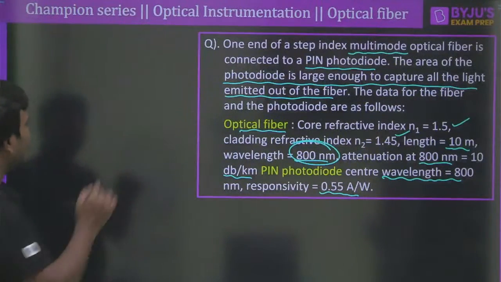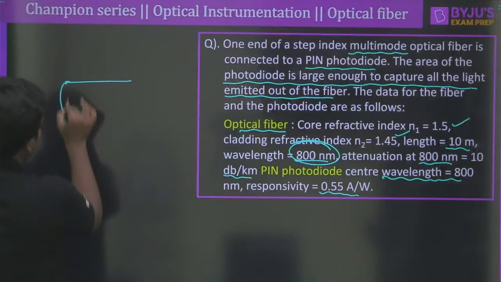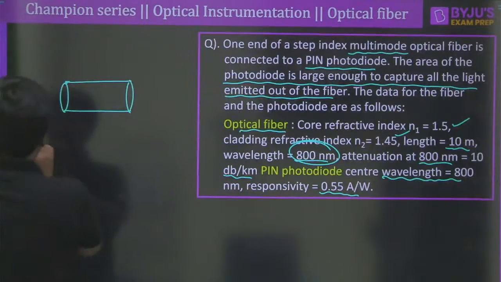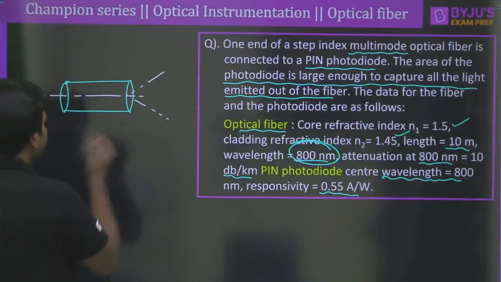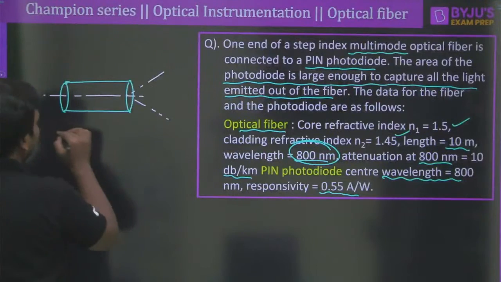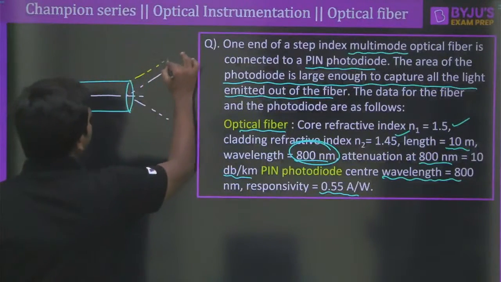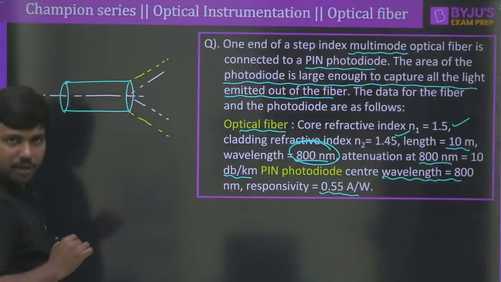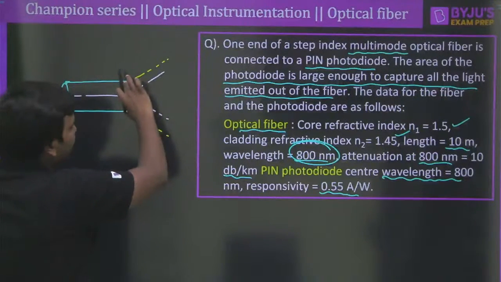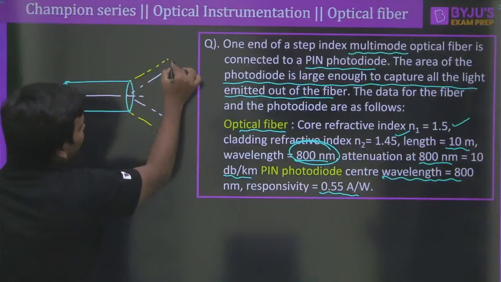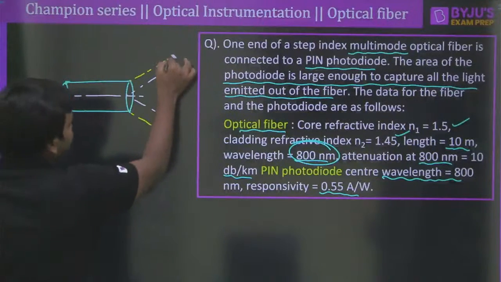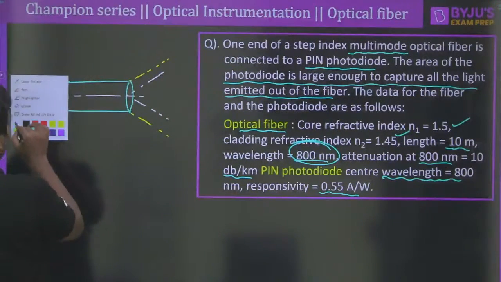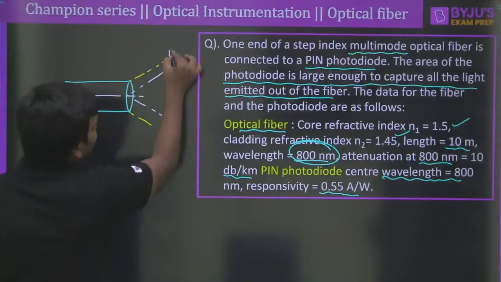Any one of you? Because look at that, usually we will have the fiber like this, correct? So we all know that the output light ray, if I say this is the axis, can come all the way like this, right? If the optical fiber is multimode, then quite logically the light will be coming from the edges also like this, clear? So much light will be coming here, right? Now the crazy part is, when the light is coming out of this, it will definitely fall on the detector. As he is saying, the detector is large enough to capture all the light, it was mentioned clearly. So we don't require any lens here, because the detector itself is highly capable of capturing all the light.